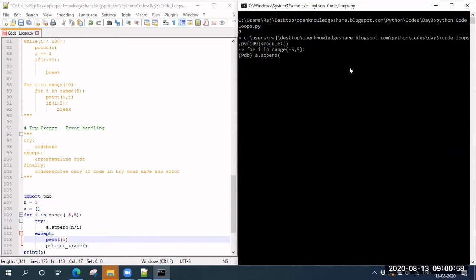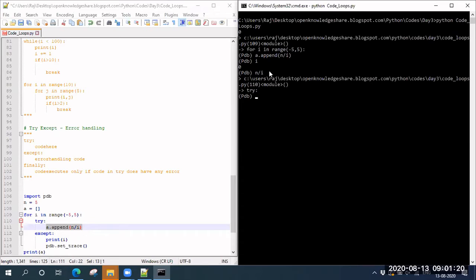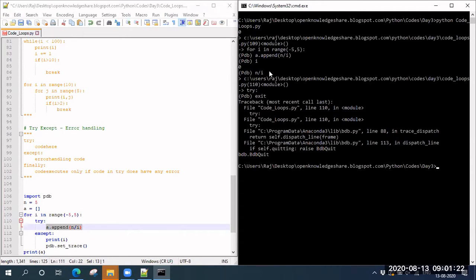A dot append. Earlier what happened is that it was trying to execute this one and gave an error. So let's check what it will do, and see. I is 0. So n divided by I is giving an error, right? Let me not mess it up. So you can check what is happening here. You got this error, a zero division error, when I is 0. That's what we got earlier.